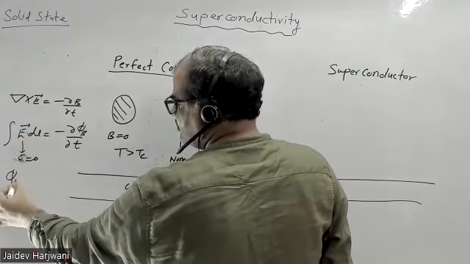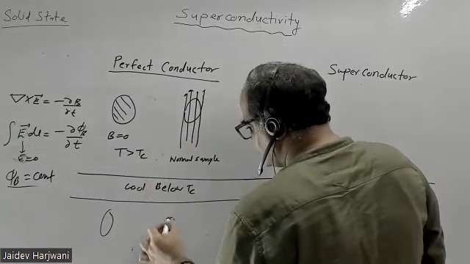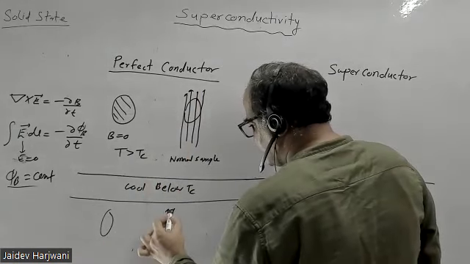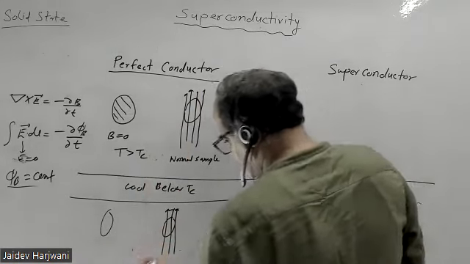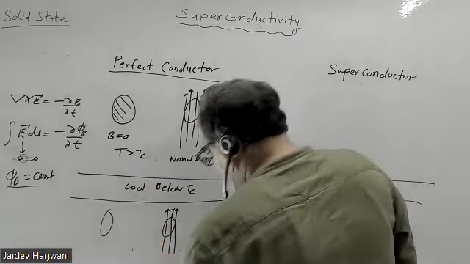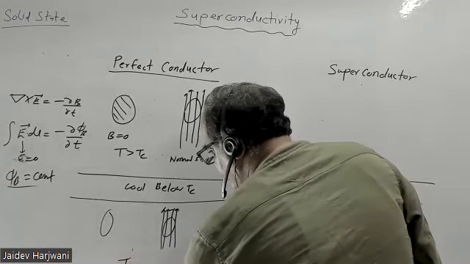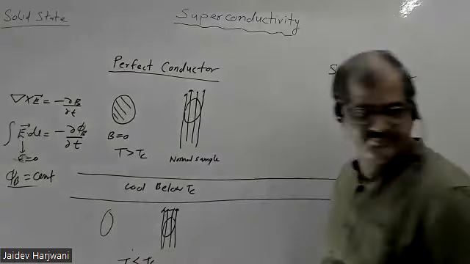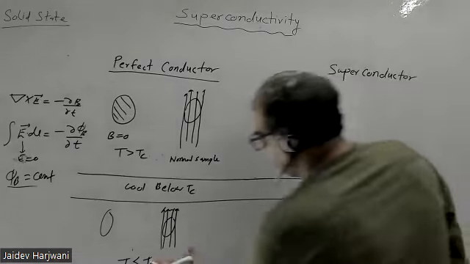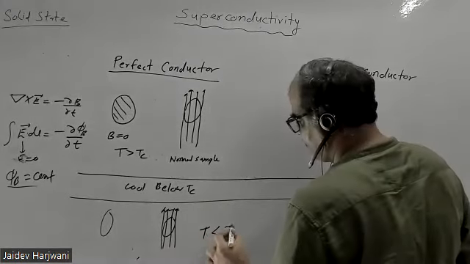Now if I draw this sample, we have a B0, and this sample will also be as it is. There is no increase or reduction of flux lines. So this is your condition when T is less than Tc.